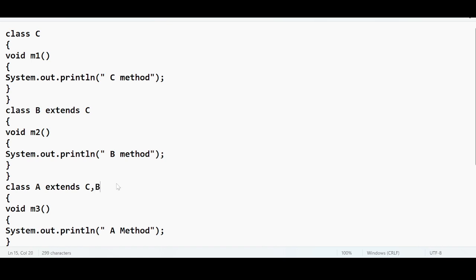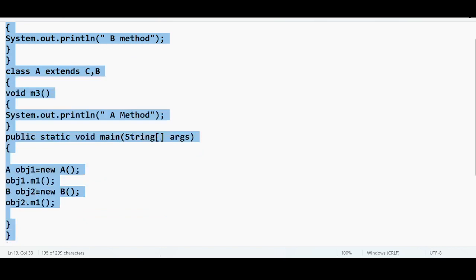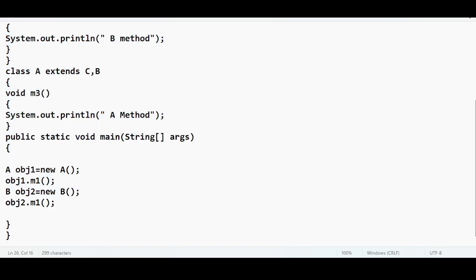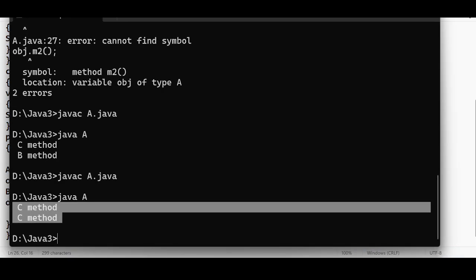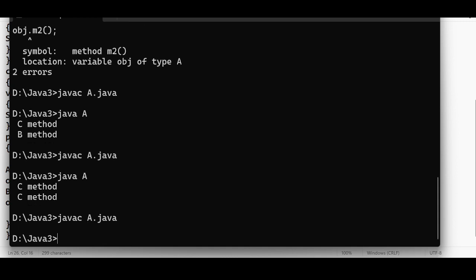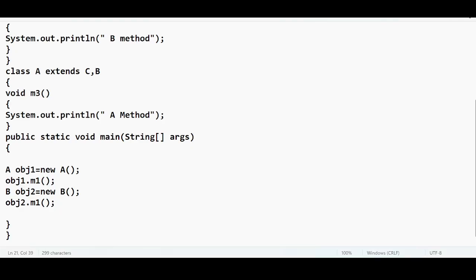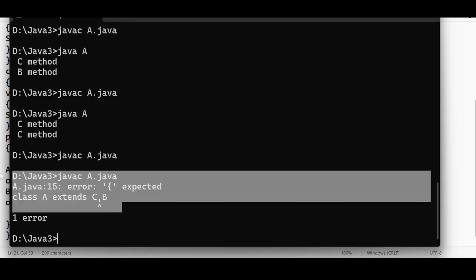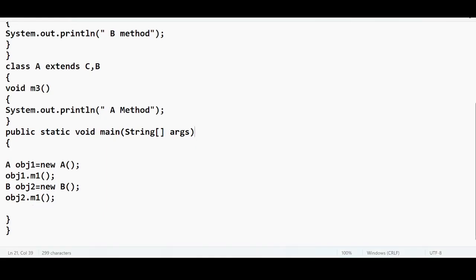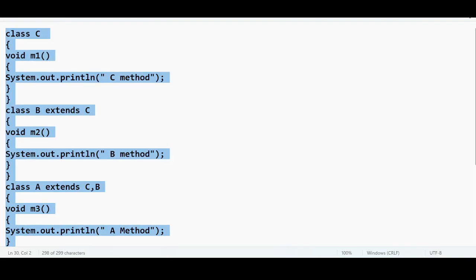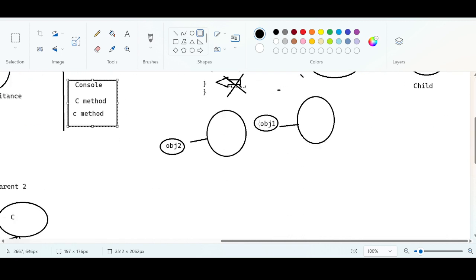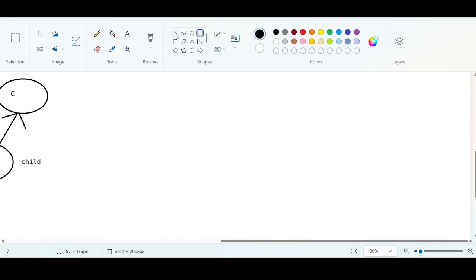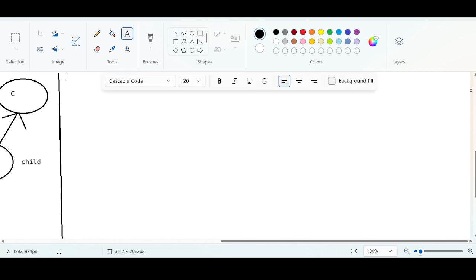I am doing a small change. We will just copy this. Even if I run this, see what output I will get. I will get the ambiguity issue here. Let me save this. We are getting the same kind of error. Let us convert this diagrammatically. This is the fourth one. Let me create some space. Okay, we are good with this now.